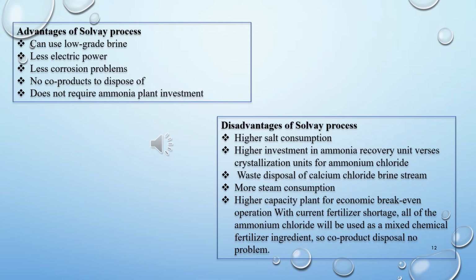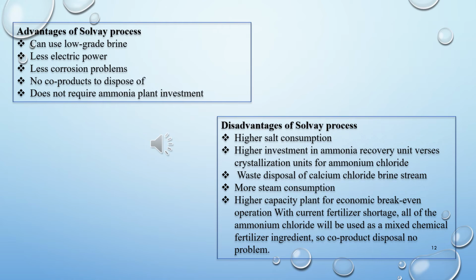Less electric power. What it means is, in the Solvay process, there is less consumption of electric power. There is no co-product which has to be disposed of, and the last point is it does not require ammonia plant investment, because in the Solvay process there is the recovery of ammonia again and again, so there is no need to set up an ammonia plant for the production of ammonia again and again. So these were the advantages of the Solvay process.